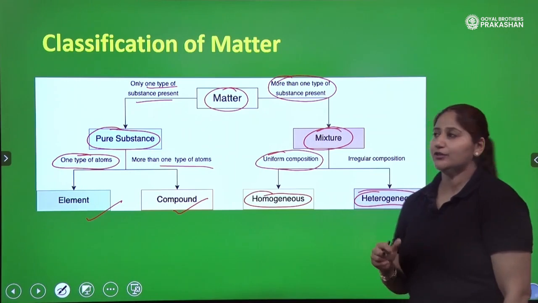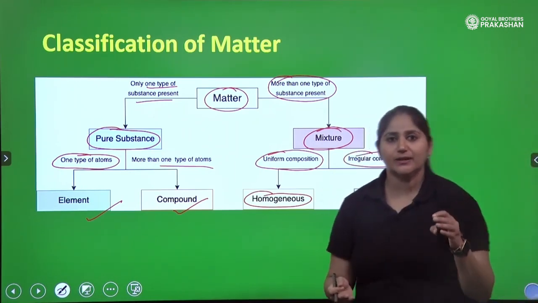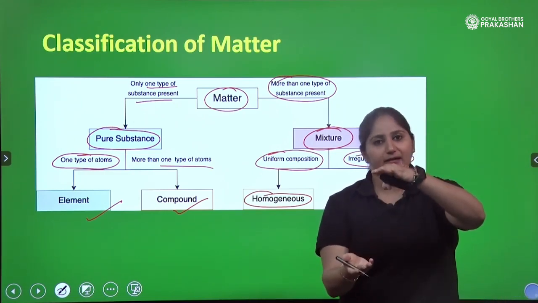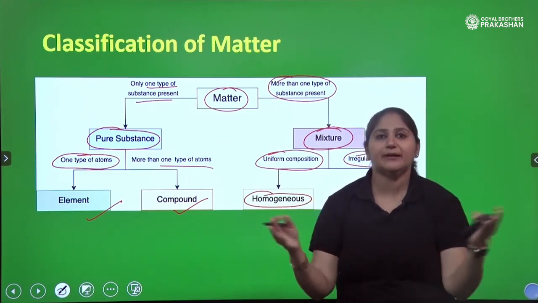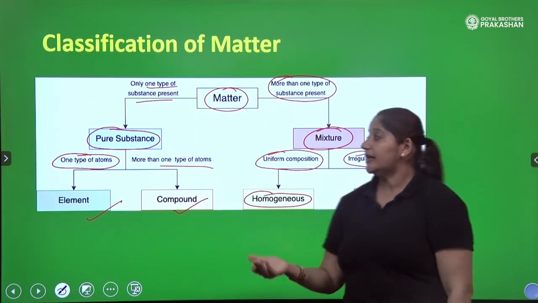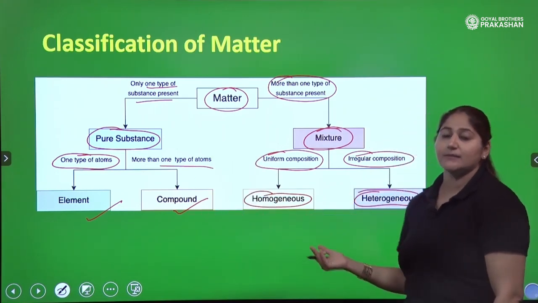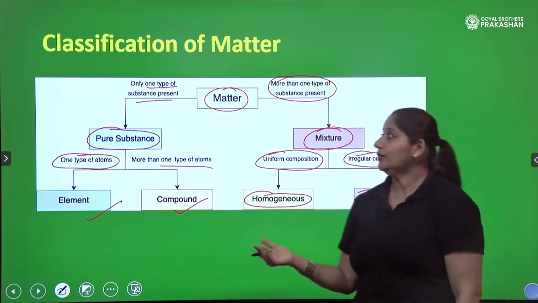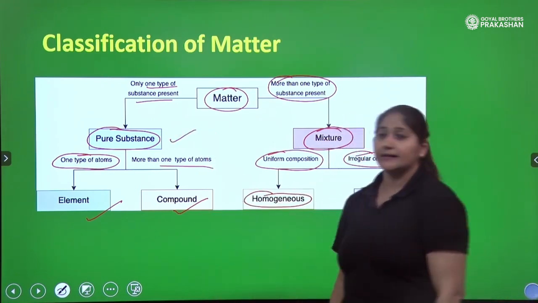And what is an example of heterogeneous? Where you will find irregular composition and layers between the particles. For example, oil in water. Oil and water will make two separate layers. So there is non-uniform composition. The particles are not spread uniformly. So we call it a heterogeneous mixture. It means we will be talking about elements, compounds, homogeneous mixtures and heterogeneous mixtures in detail in this chapter with a variety of activities. So let's talk about the first type of matter, which is pure substance.